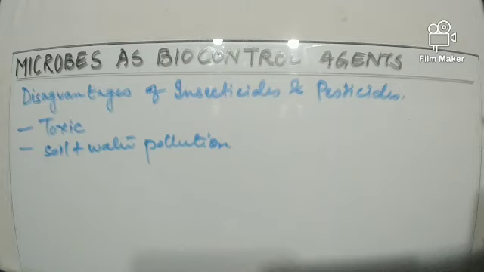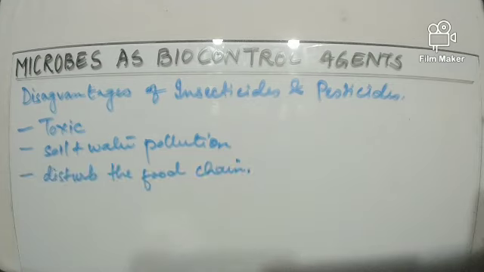It is causing harm to the useful insects and organisms present in that water body itself. So overall we can see that these insecticides and pesticides are not only causing harm to the useful living organisms on soil, but they are also causing great harm to the aquatic life as well.